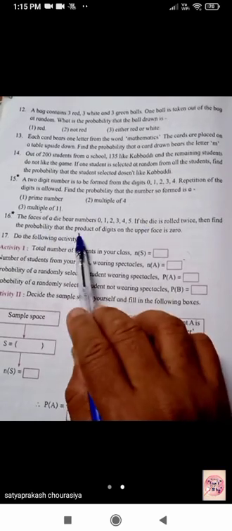Find the probability that the product of digits on the upper faces is 0. Now we know that a die normally bears the numbers 1 to 6, but here the die bears the numbers 0, 1, 2, 3, 4, 5. So first we will write down the sample space when the die has 0, 1, 2, 3, 4, 5 on the upper faces.